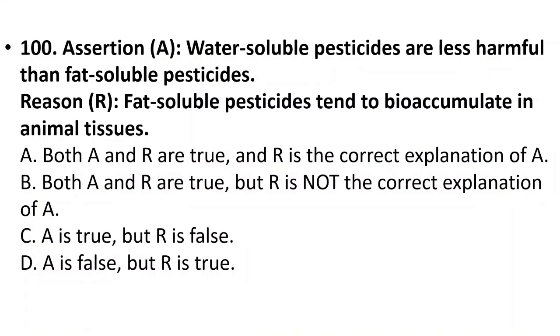100. Assertion. Water-soluble pesticides are less harmful than fat-soluble pesticides. Reason. Fat-soluble pesticides tend to bioaccumulate in animal tissues. Both A and R are true, and reason is the correct explanation of A. Both A and R are true, but R is not the correct explanation of A. A is true, but R is false. A is false, but R is true. Which is the answer? Your answer is option A. Both assertion and reason are true, and R is the correct explanation of assertion.